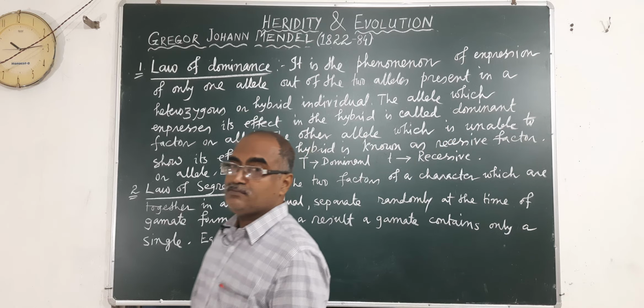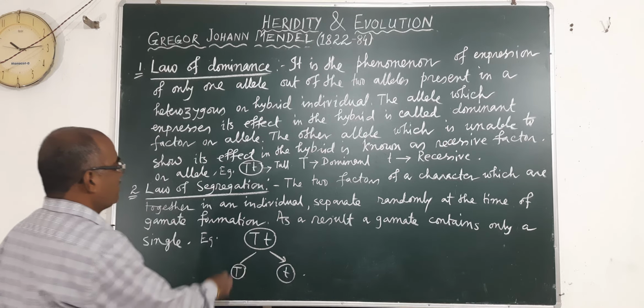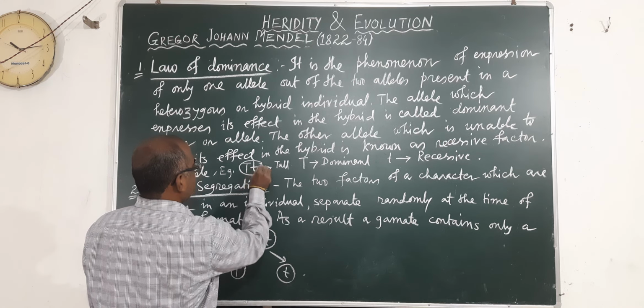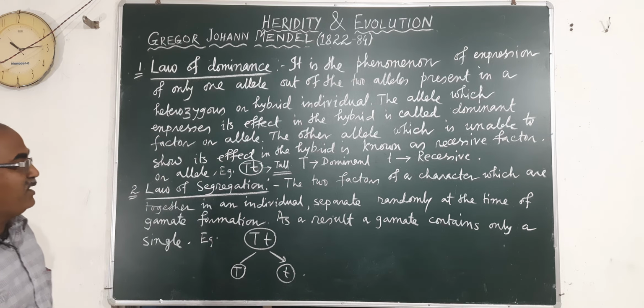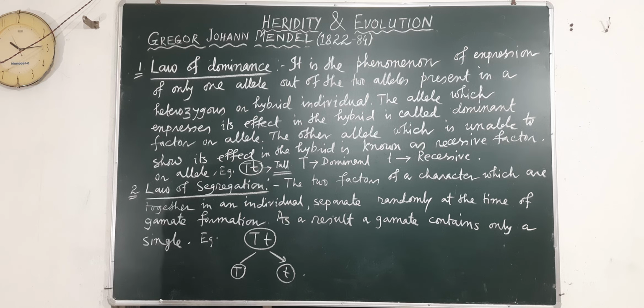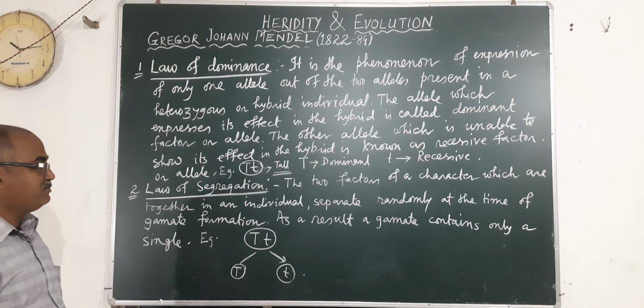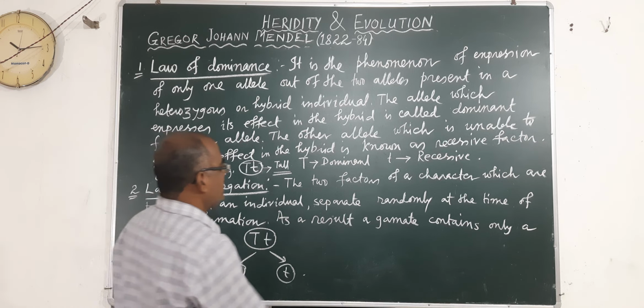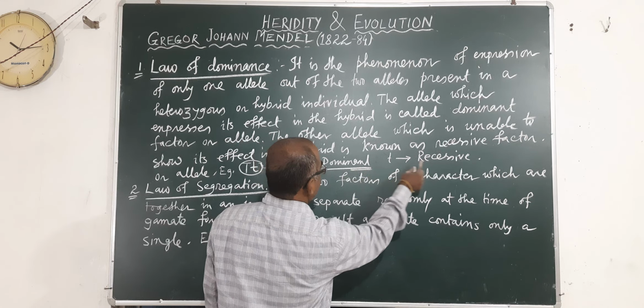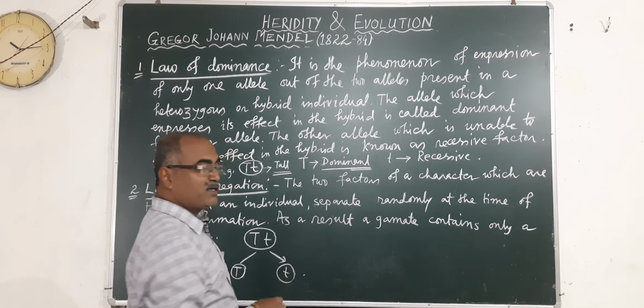So, in the F1 generation we have got capital T and small t, and the plant was tall. Although it is phenotypically tall, genotypically it is mixed, but tall is the dominant character, it is not the recessive character. The recessive character is dwarf.